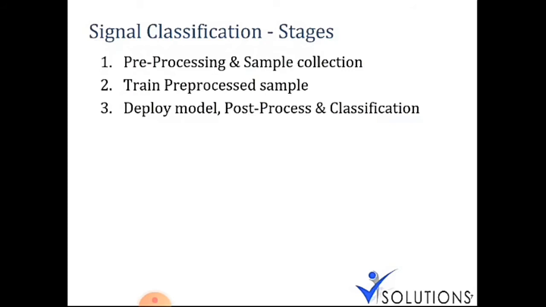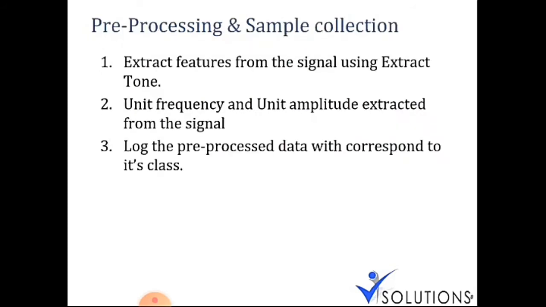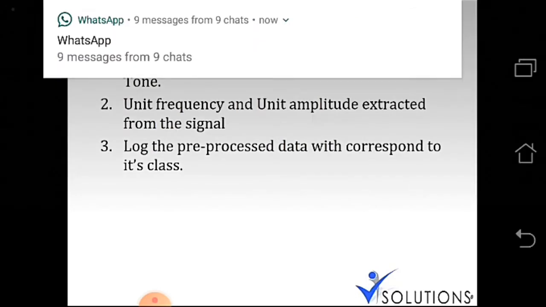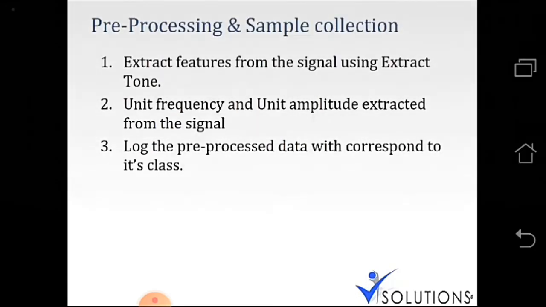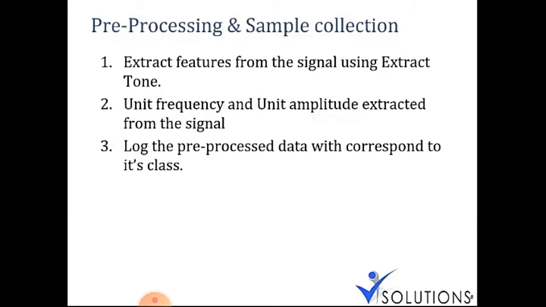Now we'll see what functions we are going to use in pre-processing and sample collection. Here we want to generate different types of signals. First we create the different types of signals, and we decide which features we are going to extract from them.